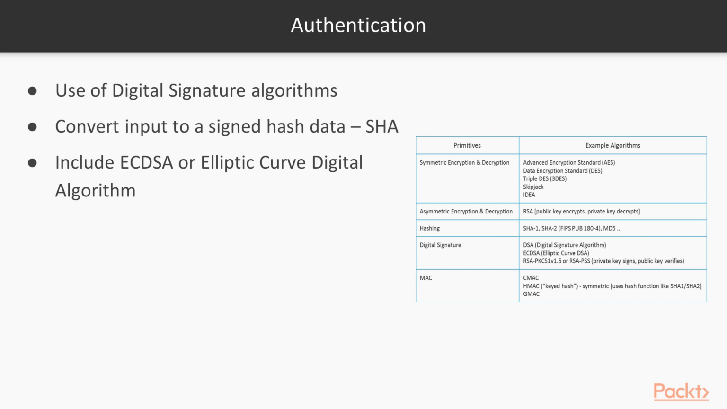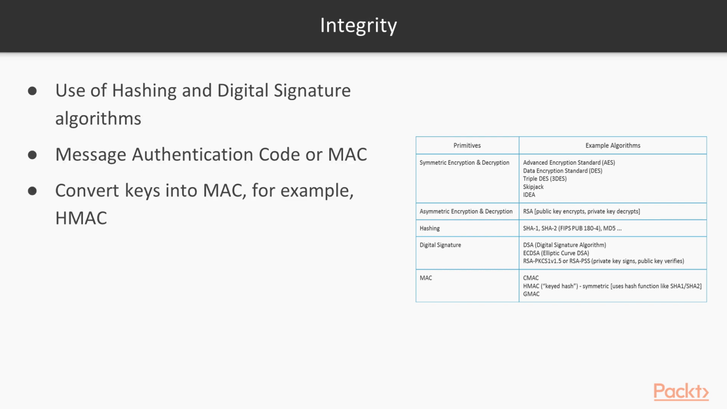We hope to achieve the goal of authentication using digital signature algorithms. Digital signature algorithms take some input data and create a signed hash of that data, so they work in concert with hashing algorithms such as the SHA family. Digital signature algorithms include a popular one, ECDSA or elliptic curve digital signature algorithm. We hope to achieve the goal of integrity through the use of these hashing and digital signature algorithms as well. Note, though, that you can also use message authentication code or MAC constructs. These are things like keyed hashes that take in data and a key to create a MAC. Look at HMAC as an example here.